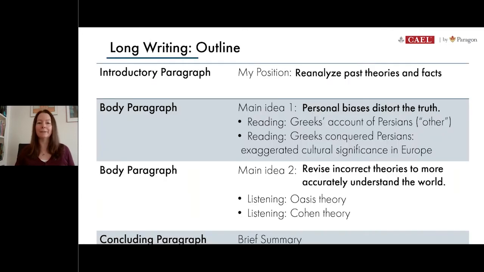So in our first episode, we created this outline together. So you can see our position is clearly stated at the top, and we've got 2 main reasons why we feel that way. We've numbered them here as main idea 1 and main idea 2. We found 2 specific examples from the reading passage that support our first main idea, and we're also going to look at 2 specific examples from the listening passage this time to support this second main idea.